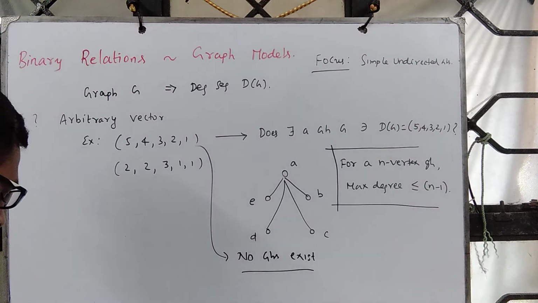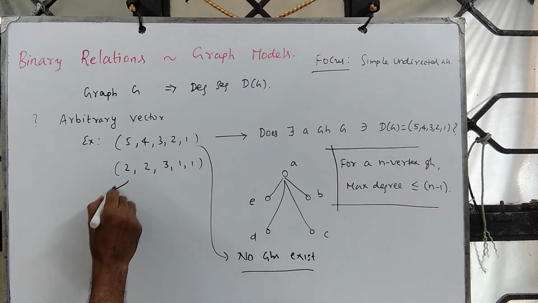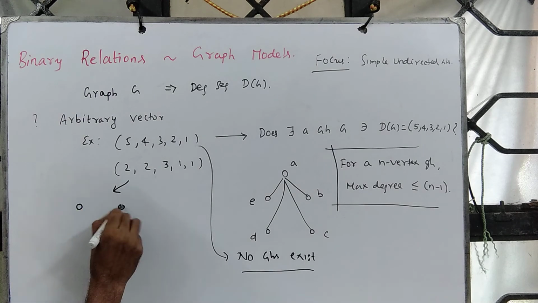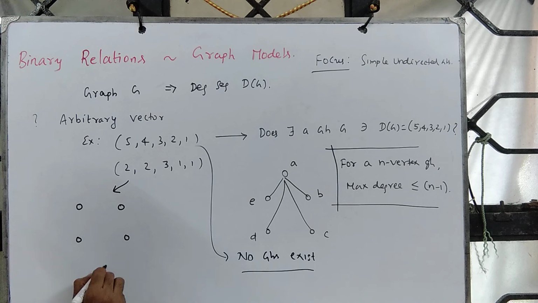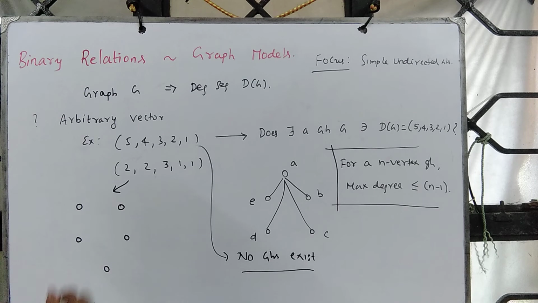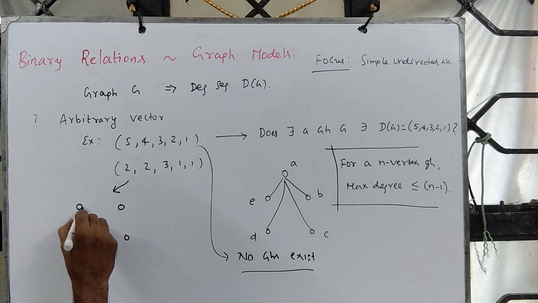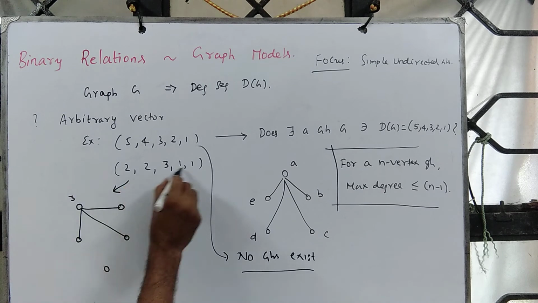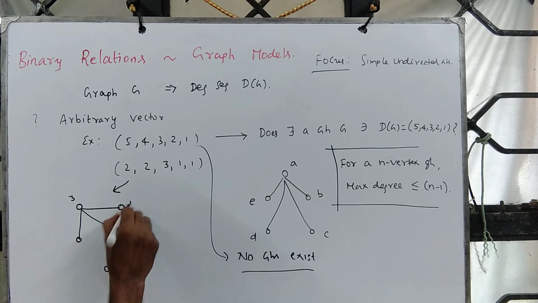Now can we construct a graph corresponding to this sequence? Let's make an attempt. Again, there are 5 vertices. There is a vertex whose degree is 3, and there are 2 vertices whose degree is 1. Now that is achieved. Now we need 2 vertices of degree 2.